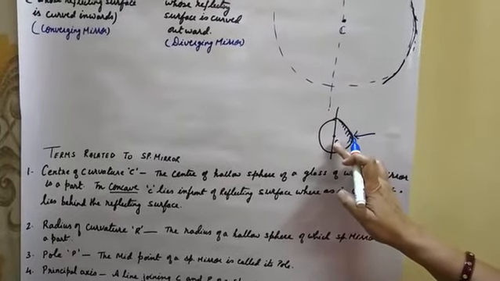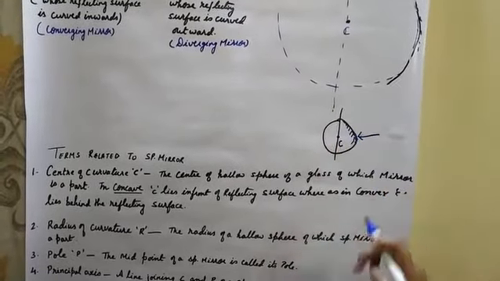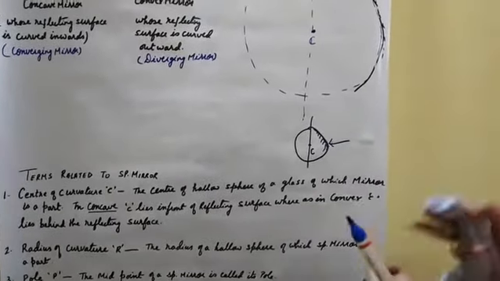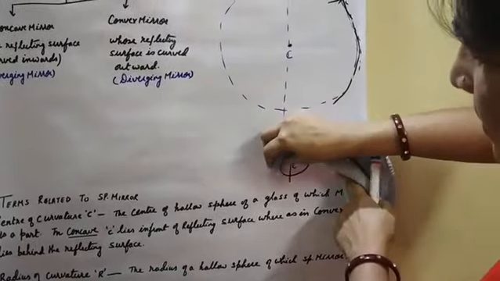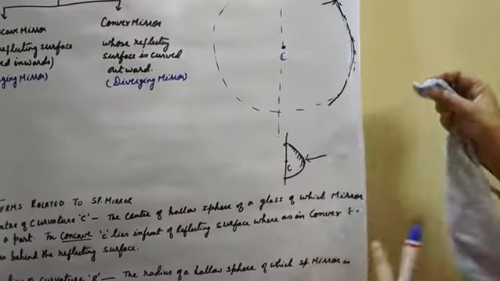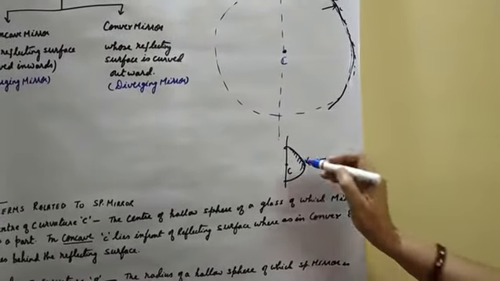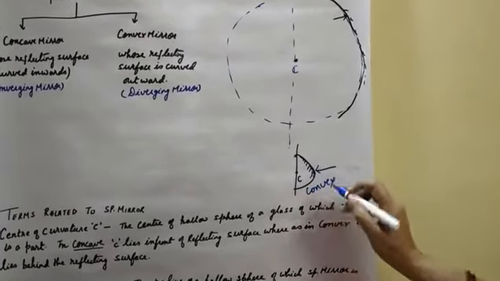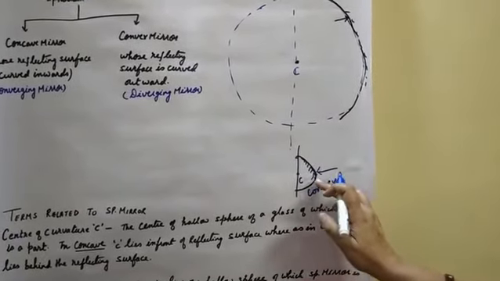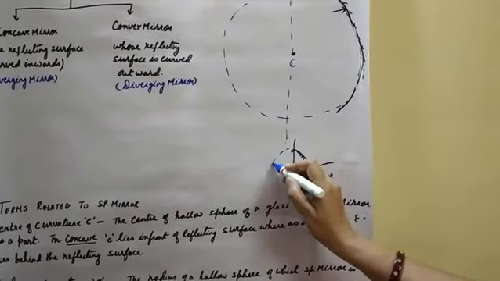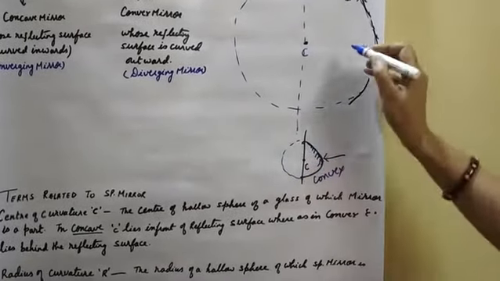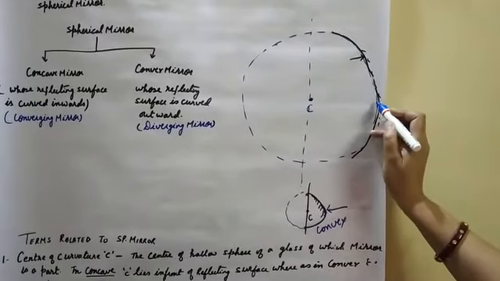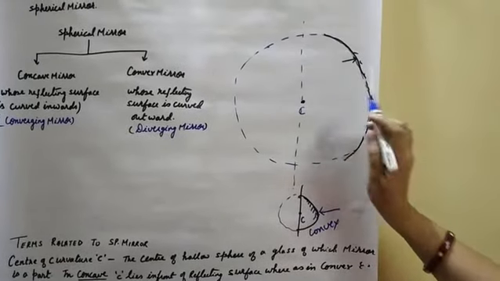The center of curvature is behind the mirror. If this is a convex mirror, the center of curvature will be behind the mirror. And here, in the concave mirror, the center of curvature is in front of the spherical mirror, in front of the reflecting surface.